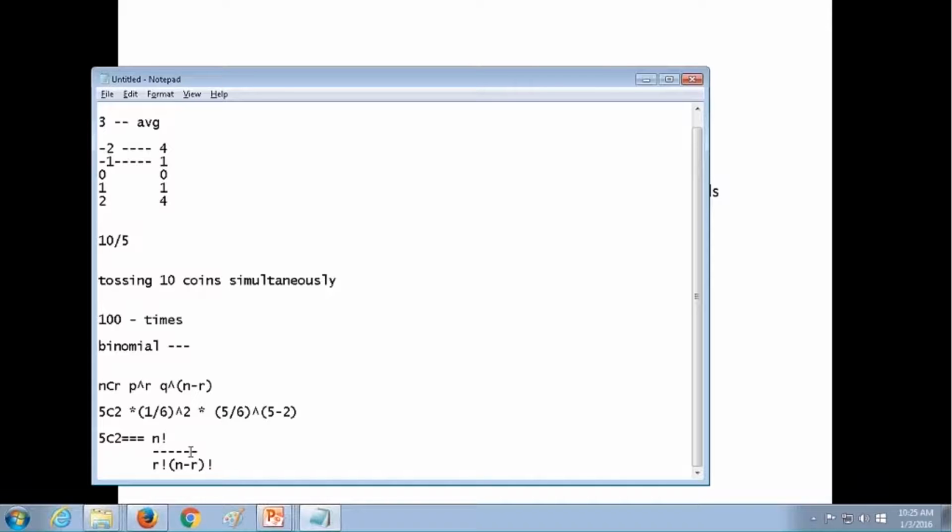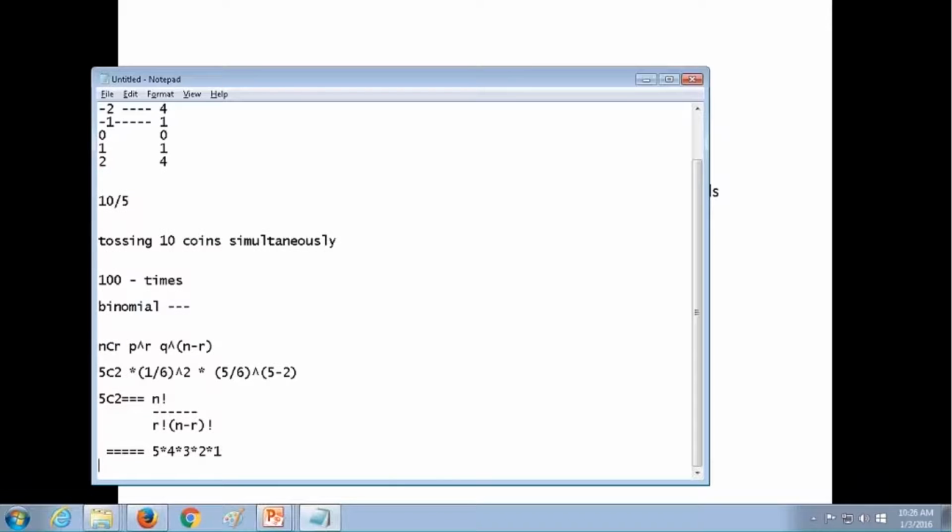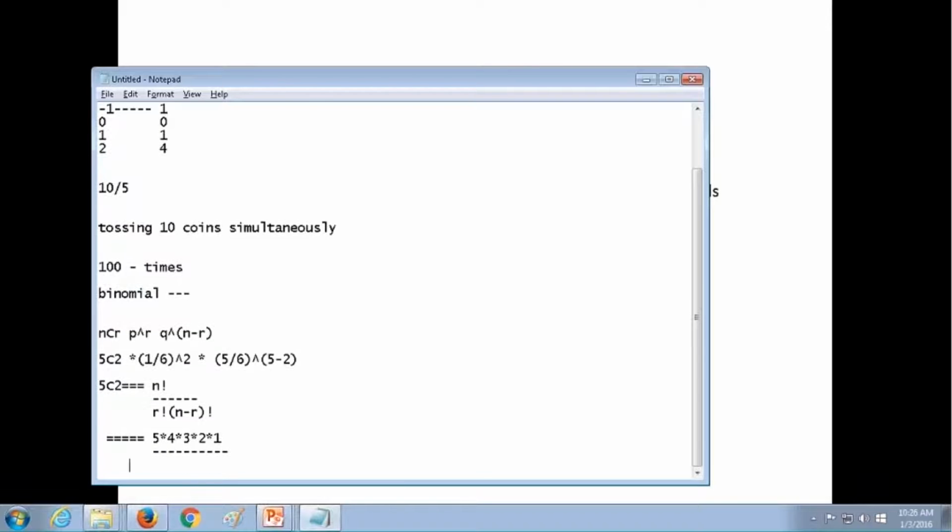Okay. And if you are substituting in this formula, what is the answer that you get? 5C2. What is n factorial here? 5 factorial is nothing but 5 into 4 into 3 into 2 into 1. 5 into 4 into 3 into 2 into 1 divided by... So only for this I am just giving a detailed explanation. And what is r factorial here?